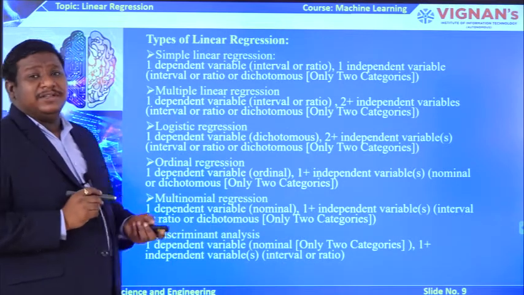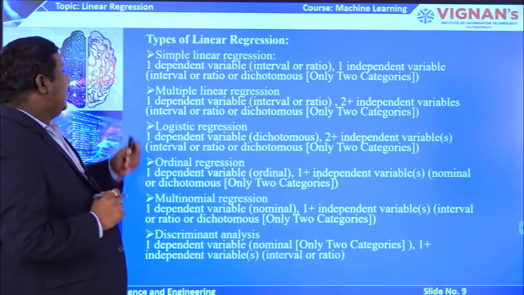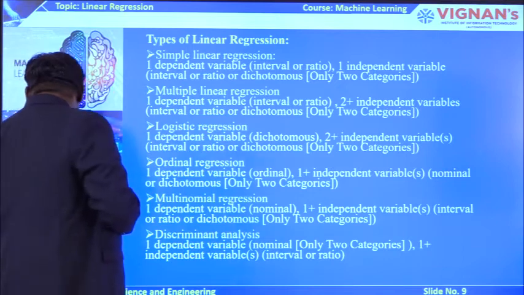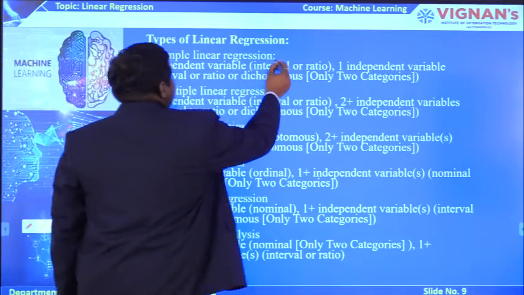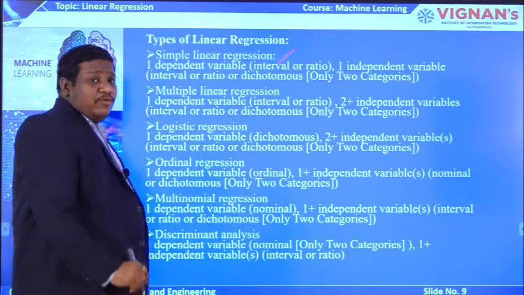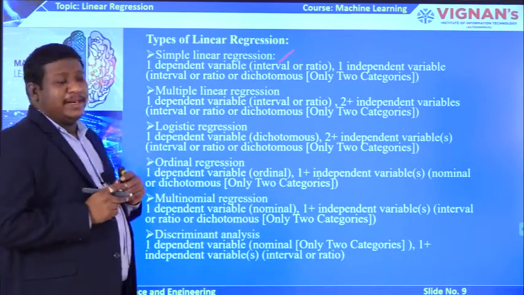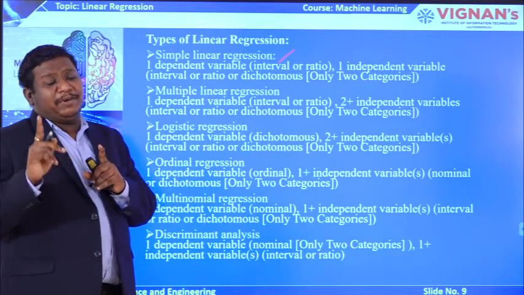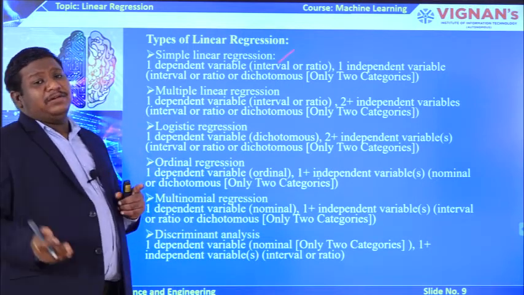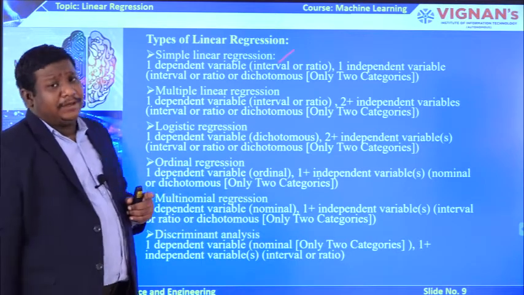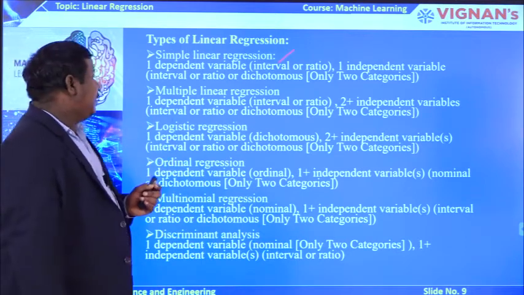These are some of the several types of linear regression. I told you already, we have the simple linear regression. Simple linear regression means where one independent variable and one dependent variable will be there. And multiple linear regression has one dependent variable with more than one input.